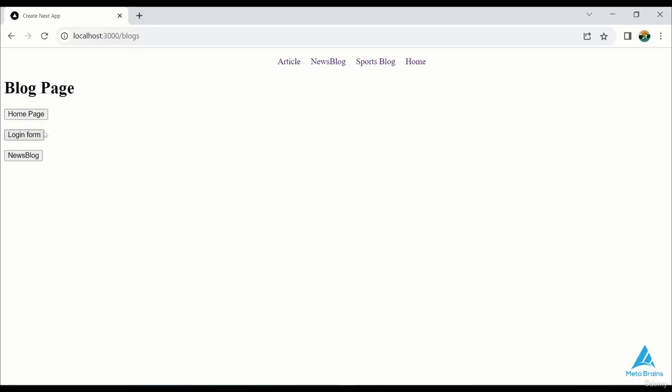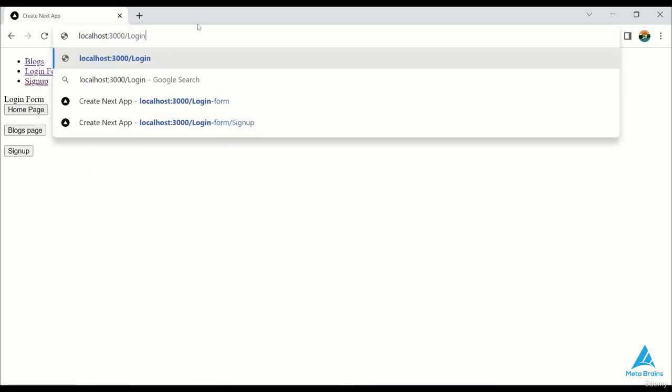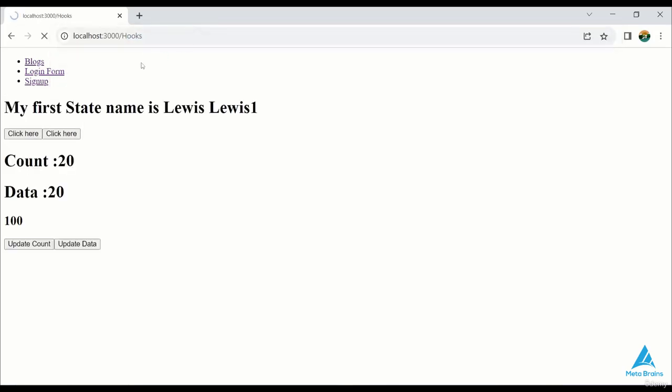Hi everyone, and welcome to this new lecture on middleware. In this lecture we'll learn about middleware and we'll see how to use middleware in Next.js. As I told you, I've customized my website a little bit. It means that if I go to the home page, I've created some more routes. When I provide the source code, all the practices performed by us, like login form and sign up etc., will be made available to you easily in the source code. I've added a new route of hooks. All data related to hooks is stored in this route.